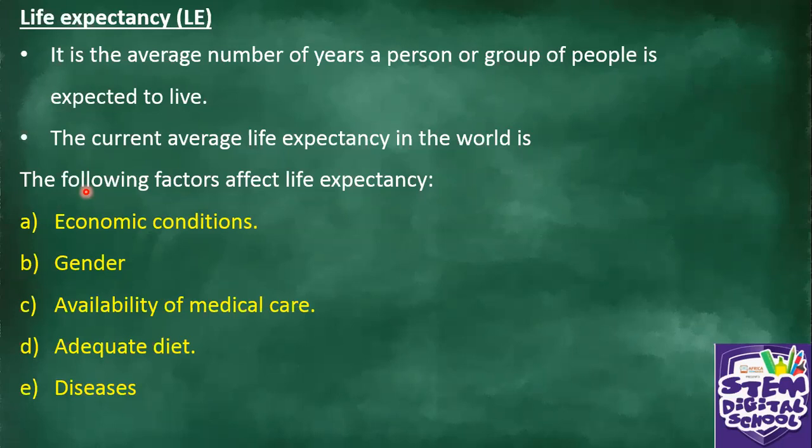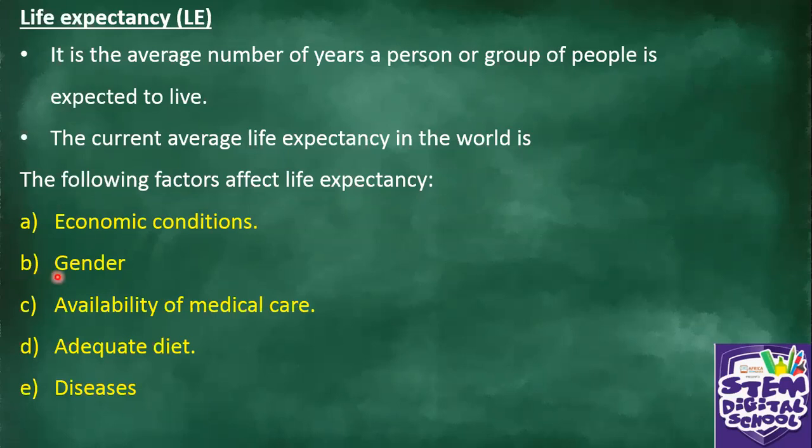Are they working? Can they sustain themselves? Can they support their families? Can they afford to buy food? Because if there's poverty, the life expectancy is lowered.